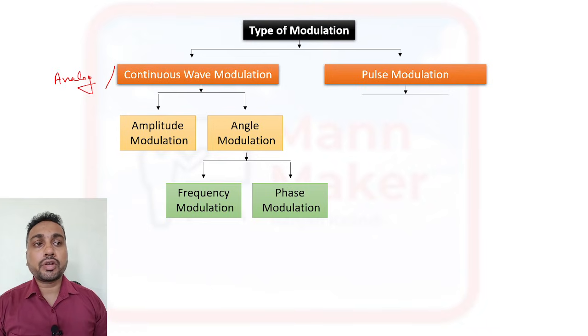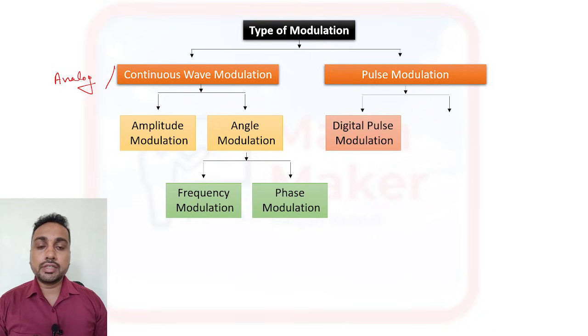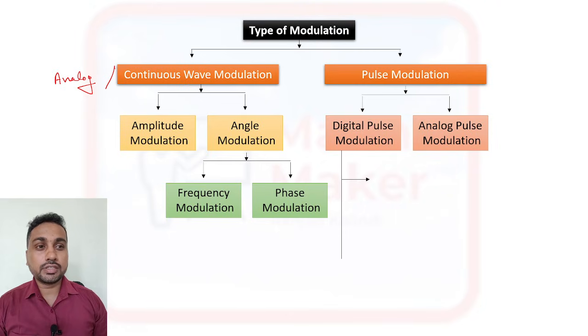Now if we talk about pulse modulation, it also has two types. The first one is digital pulse modulation and the other one is analog pulse modulation. In digital pulse modulation, there are three types.